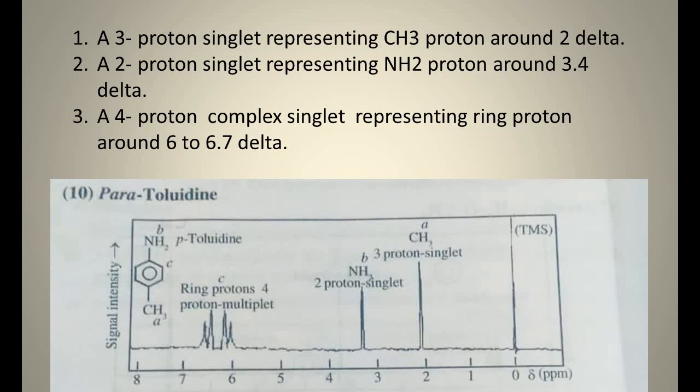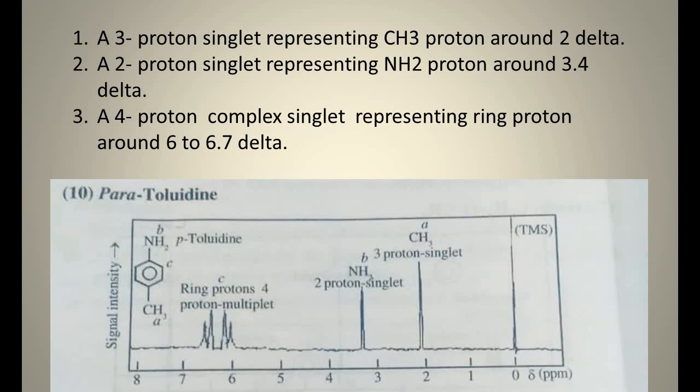And next is a 2 proton singlet, representing the NH2 protons around 3.4 delta, no coupling. And finally, a 4 proton complex singlet representing the ring protons around 6 to 6.7 or nearly 7 delta. This is a ring current.